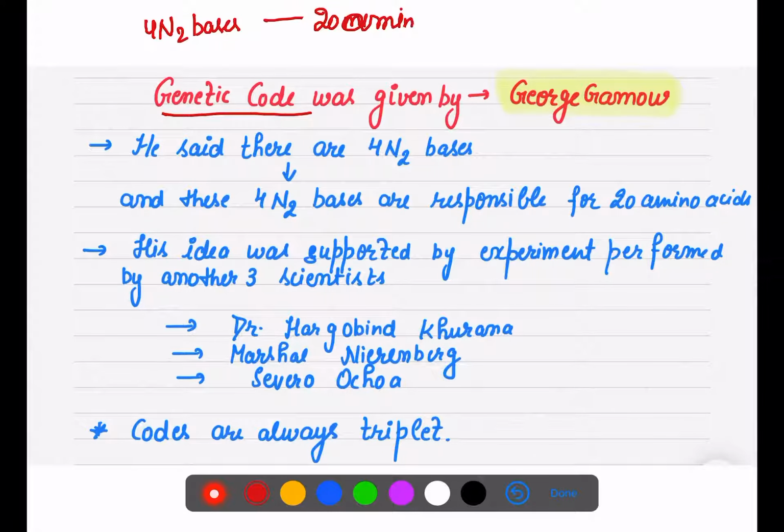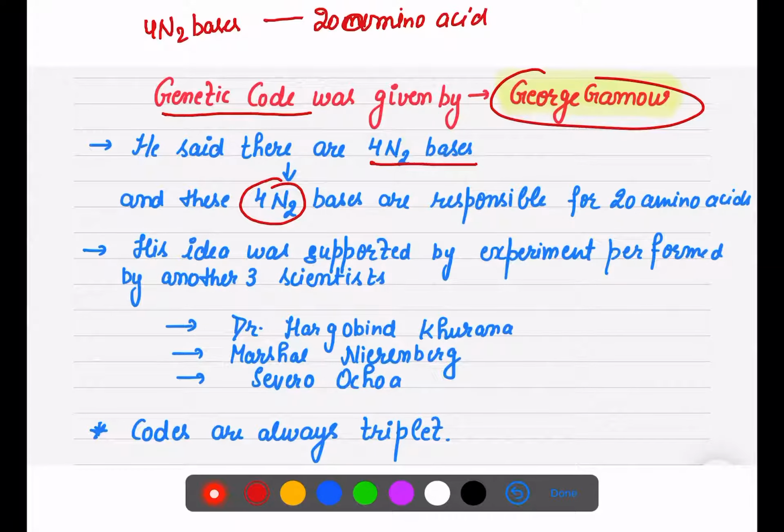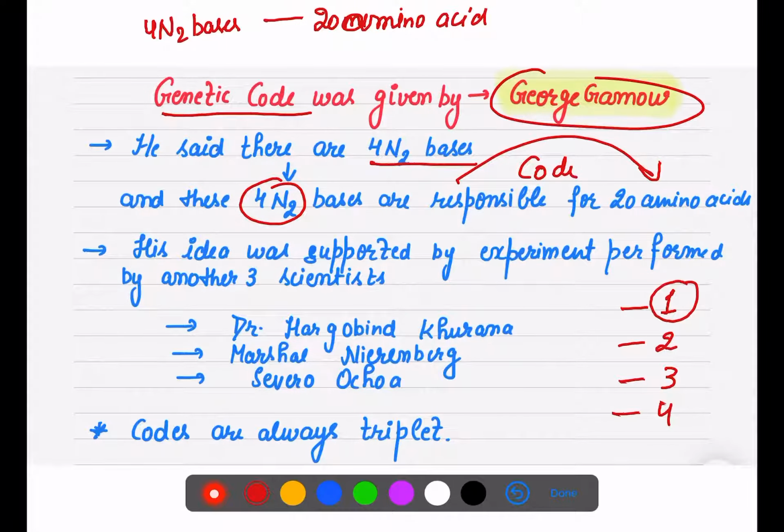This code was given by George Gamow. He said there are 4 nitrogen bases, and these 4 nitrogen bases are ultimately responsible for coding 20 amino acids. Now what is a code? It can be 1 letter, 2 letters, 3, or 4. But with just 1 letter, if you use just A, can you cover 20 amino acids? No. If you use 2 letters like AU, still there is no possibility that you can cover 20 amino acids.